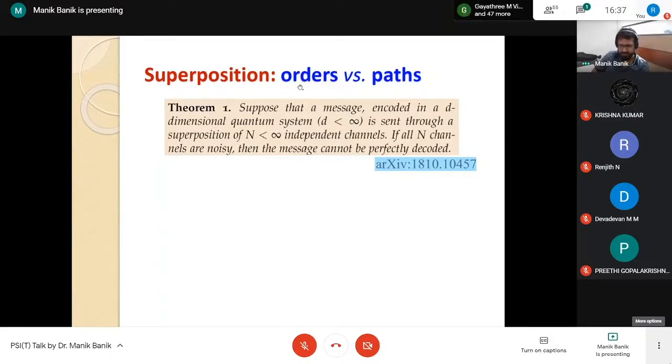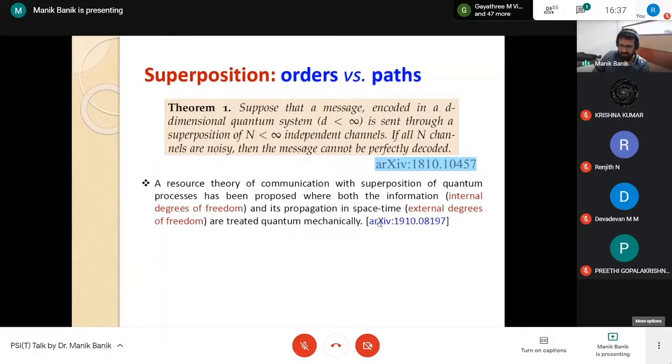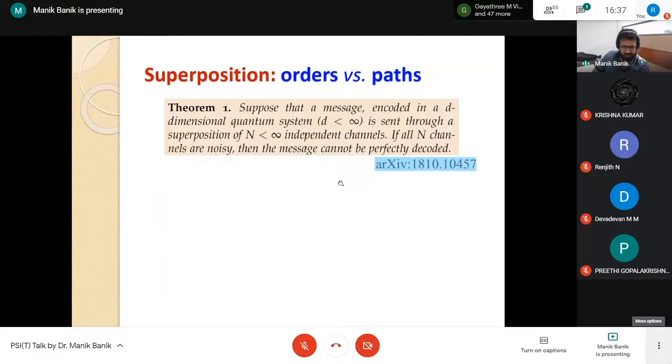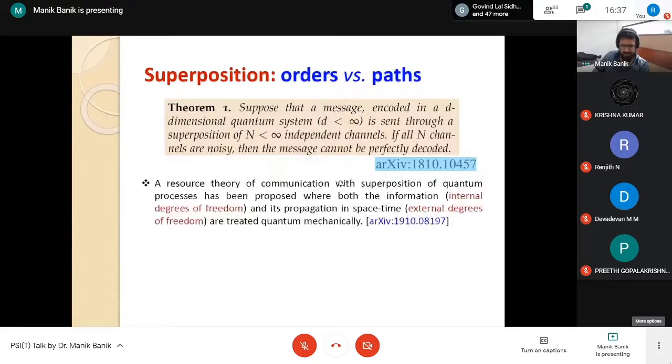So our observation established a fundamental difference between superposition in paths and superposition in time, or in other words, superposition of orders. Okay. So this work we actually did in collaboration with Chiribella, and then Chiribella put out another work where he formulated a rigorous resource theory of communication with superposition of quantum processes.